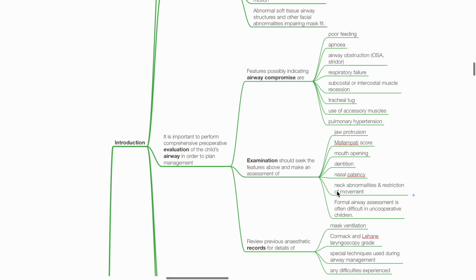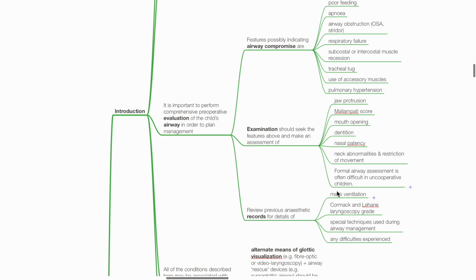Features possibly indicating airway compromise include poor feeding, apnea, airway obstruction, respiratory failure, subcostal or intercostal muscle recession, tracheal tug, use of accessory muscles, and pulmonary hypertension. Examination should seek the features above and make an assessment of jaw protrusion, Mallampati score, mouth opening, dentition, nasal patency, neck abnormalities, and restriction of movement. However, formal airway assessment is often difficult in uncooperative children.